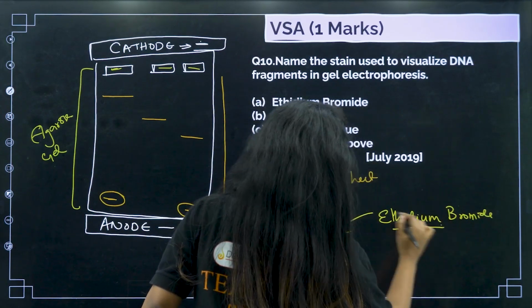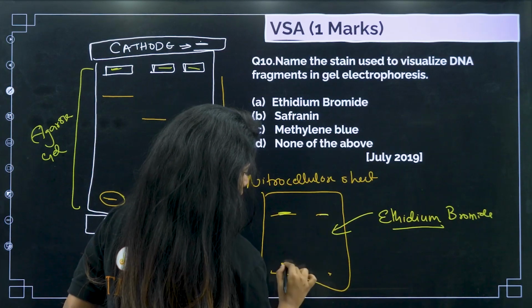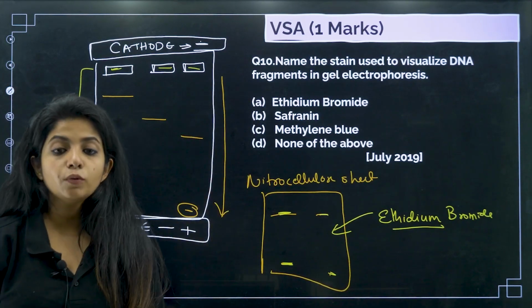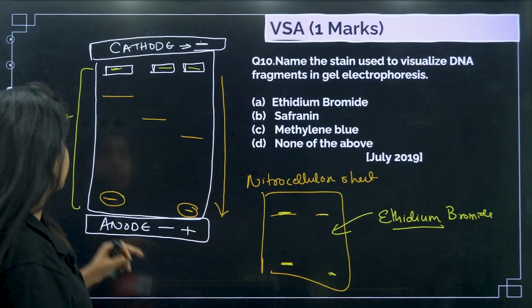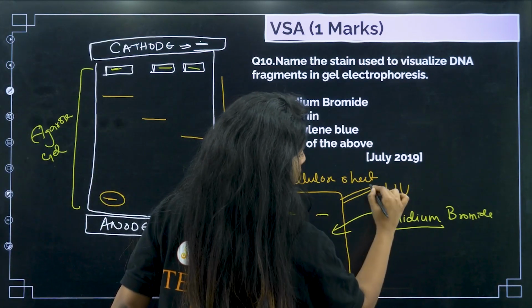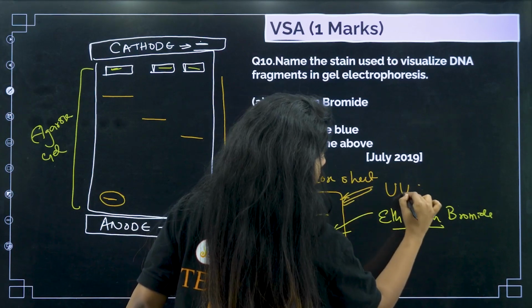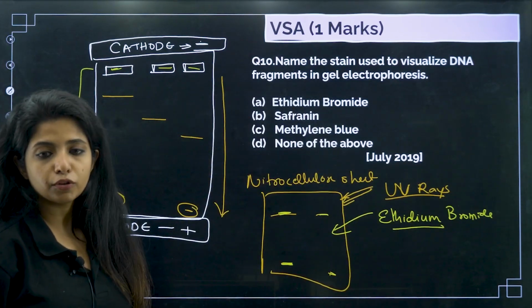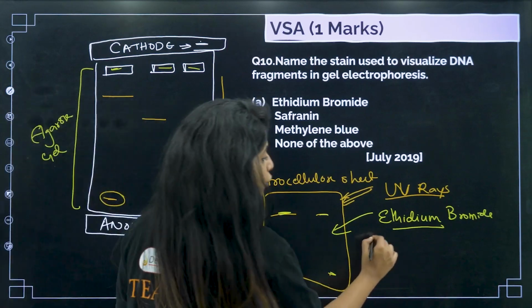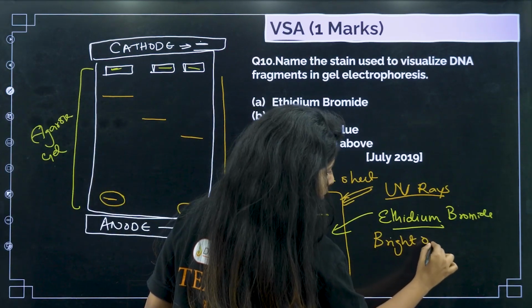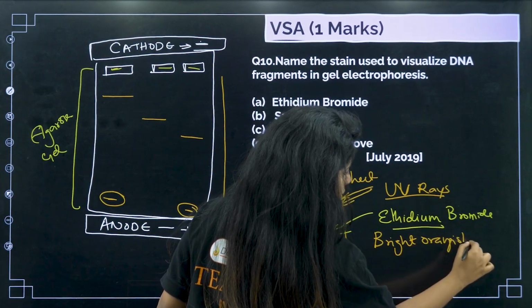This stain basically goes and attaches over there, and it gets into the DNA. But still I would not be able to see until and unless I put UV rays on it. When I put UV rays, it will appear to me in a bright orangish color.